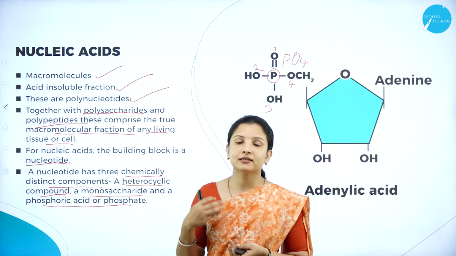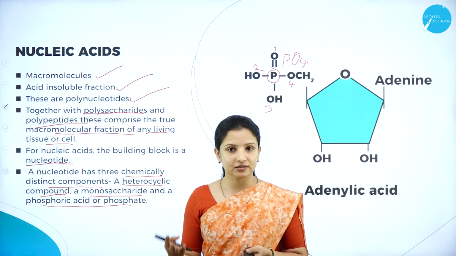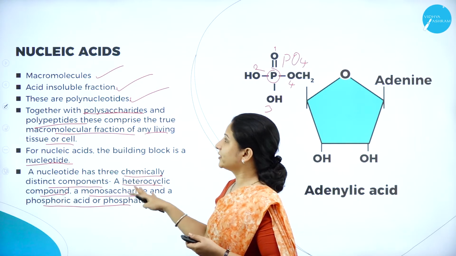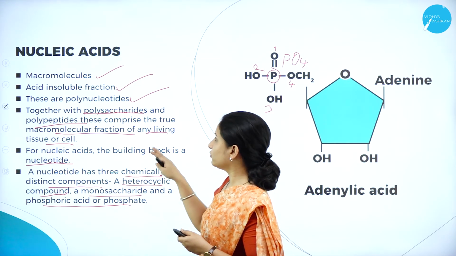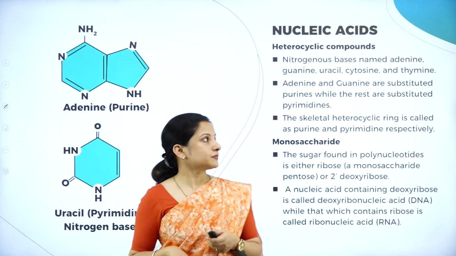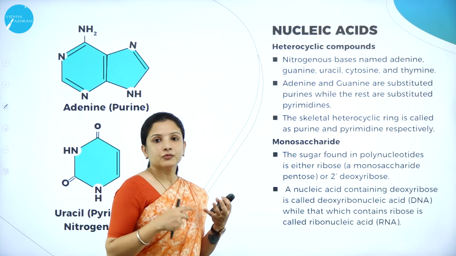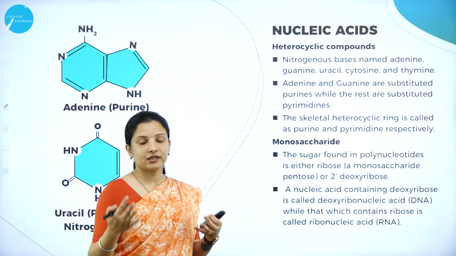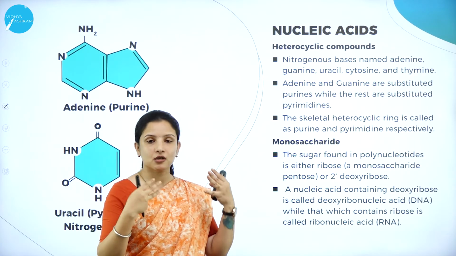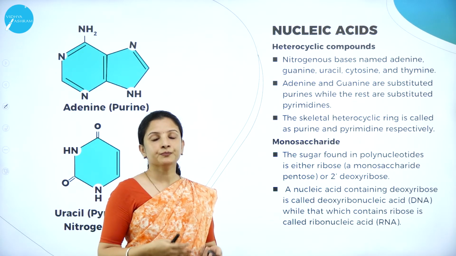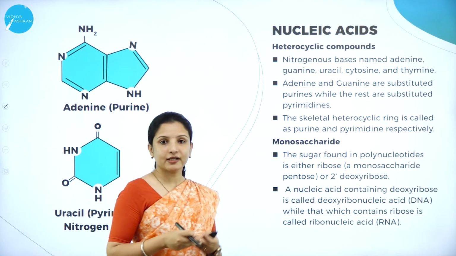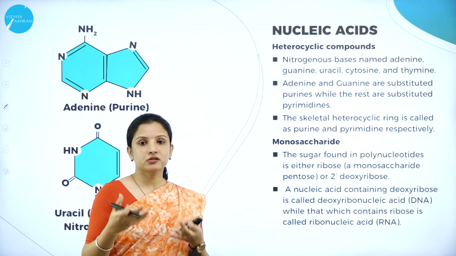If it is a DNA, it is a deoxyribose sugar unit. If it is a RNA, it is a ribose sugar unit. So these are the different types of components that are present in a nucleotide. Therefore, a nucleic acid is altogether made up of three different components. So next, talking about the different components of the nucleic acid. I told you it contains a heterocyclic compound, it contains a sugar unit, and it has a phosphate group or a phosphate molecule.